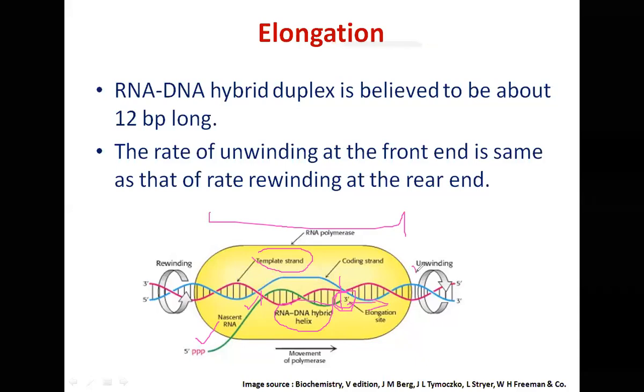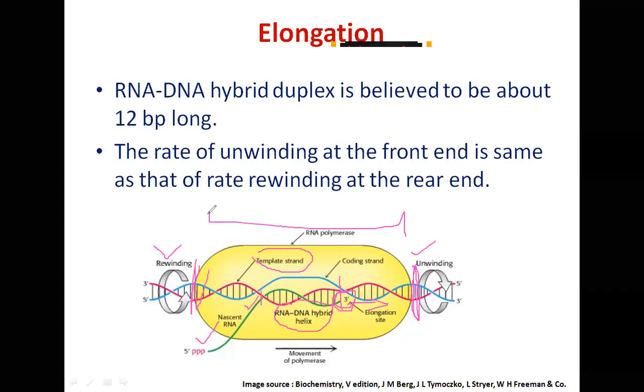This is the front end where DNA is getting unwound. And at the rear end, the DNA is getting rewound. Here it is unwinding, and here it is rewinding. The rate of unwinding and the rate of rewinding are the same.